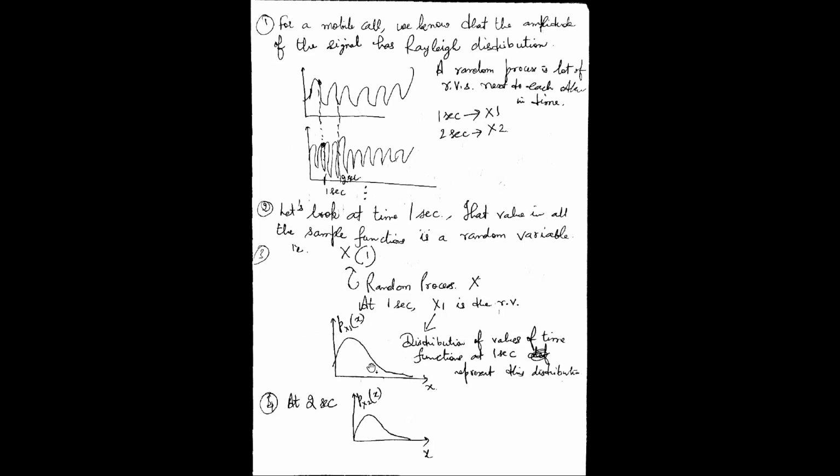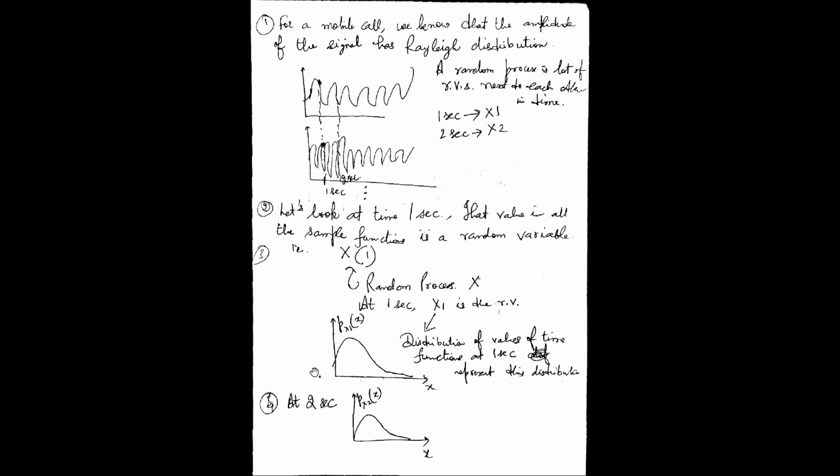This is the Rayleigh distribution, which says that along the x-axis is the x variable and along the y-axis is the probability of random variable x1 for various values of x. What is x1? x1 is a random variable. What is that random variable? It takes the signal amplitudes at 1 second from all the time functions.